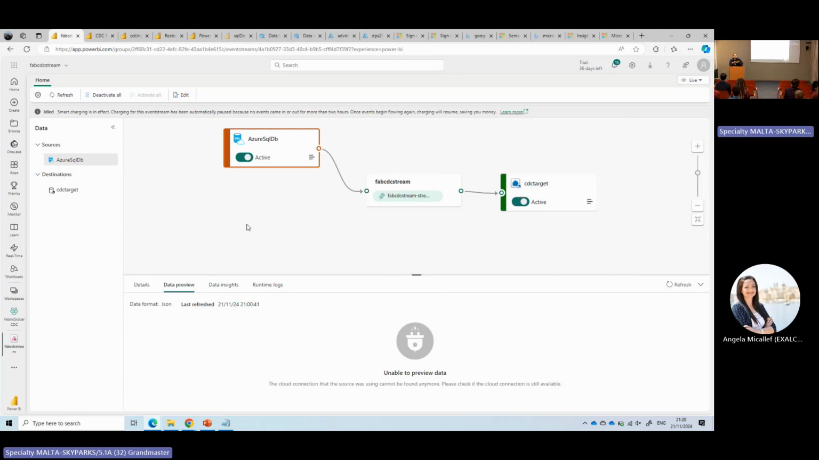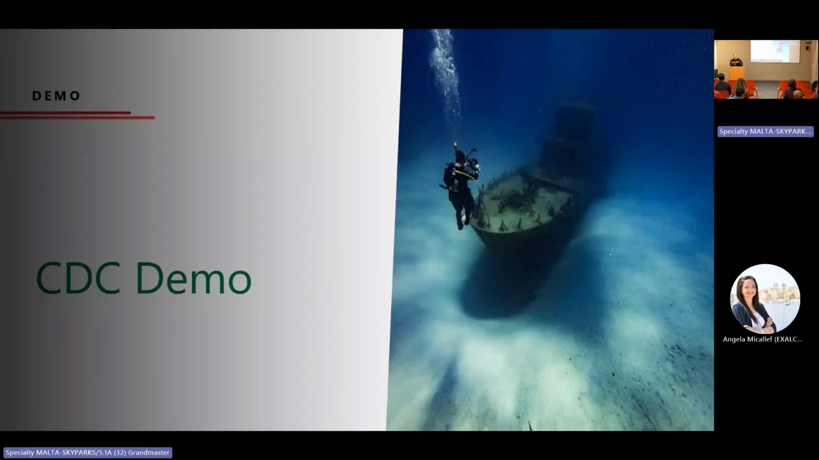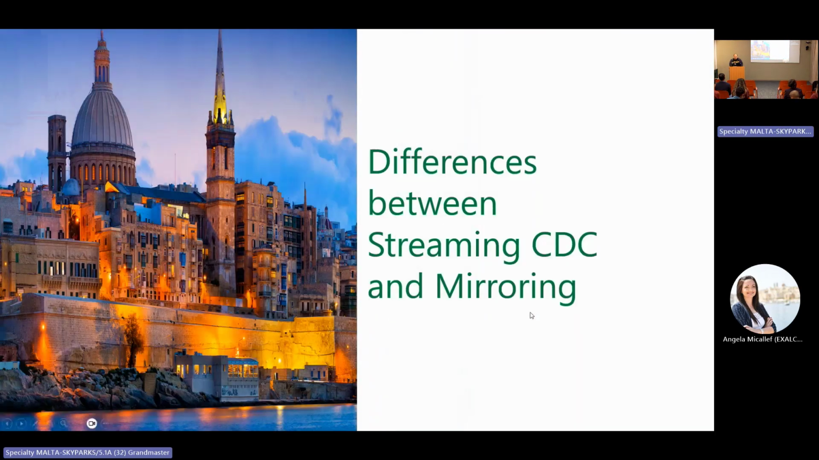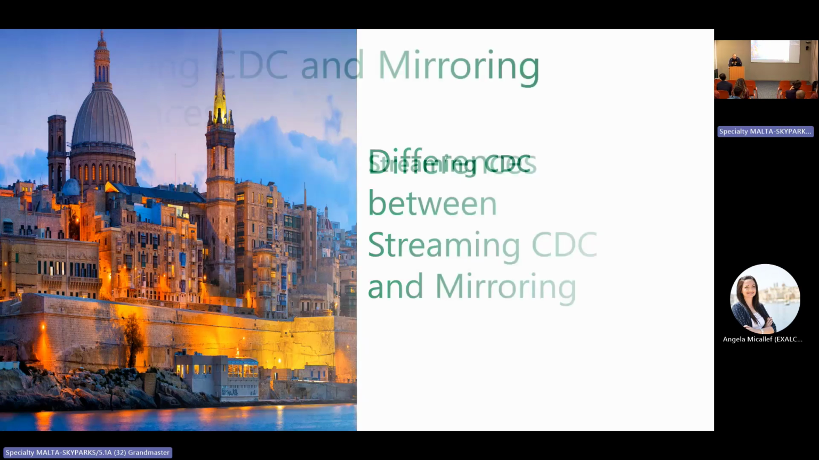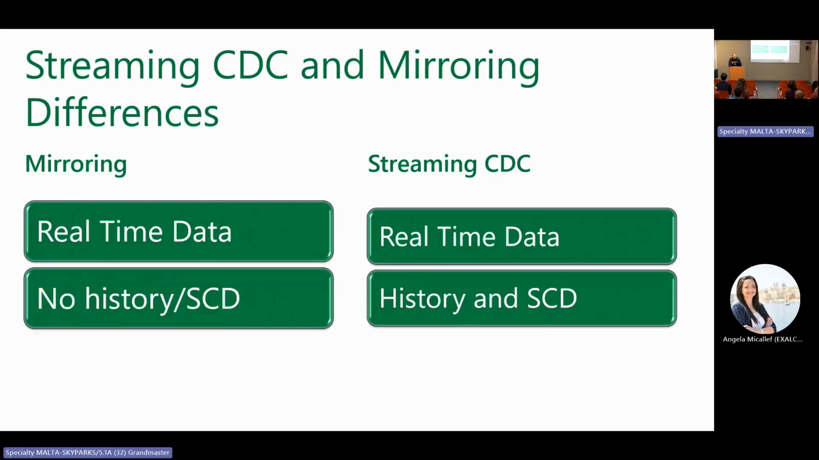Okay, questions? Okay, then we get to the point. The difference between streaming CDC and mirroring. What's the difference? Both provide real-time data.